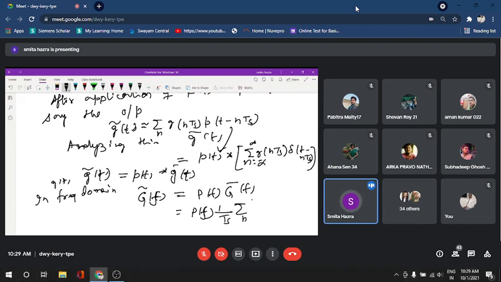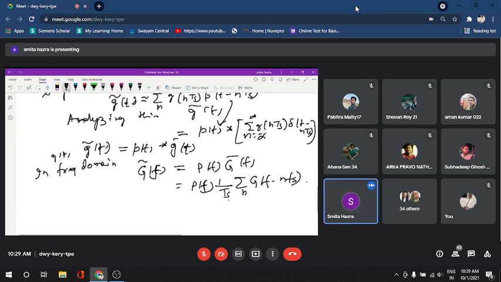And this G bar(f) is nothing but the several replicas arriving over the shifted versions of G, G(f minus nfs). So try to realize this line.